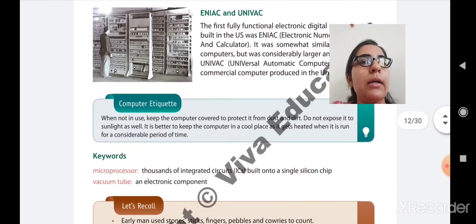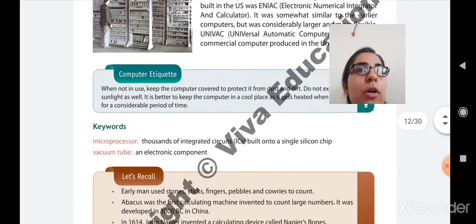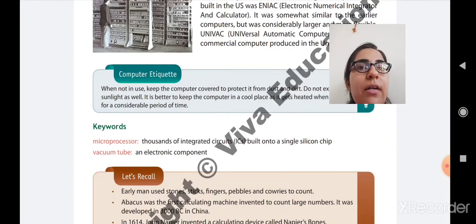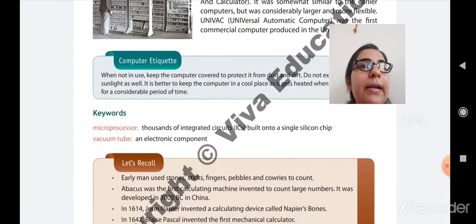So now the keywords. First keyword is microprocessor: thousands of integrated circuits, ICs, built onto a single silicon chip. Second keyword is vacuum tube, that is an electronic component. These two keywords you have to learn from the textbook only. No need to write these keywords in the fair book.